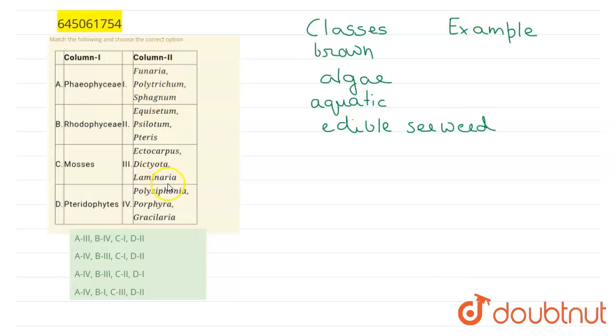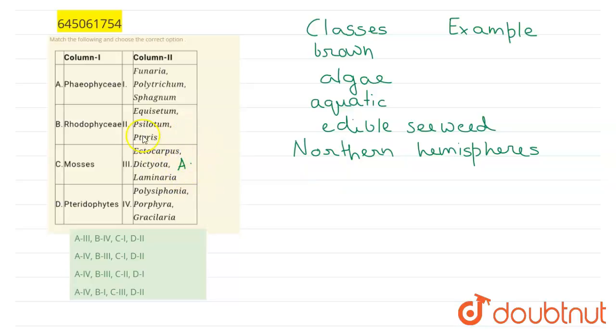If we see the options here, the third option, Ectocarpus, Dictyota, and Laminaria, these three examples are of brown algae. They are present in the aquatic environment of the northern hemisphere, and they form the habitat. Sometimes they are present above the water surface as a layer, and thus they help in the nutrition of other aquatic organisms. So the third example goes with A.